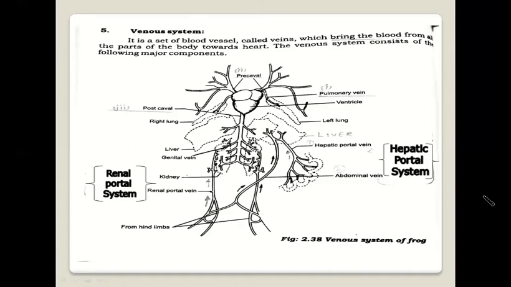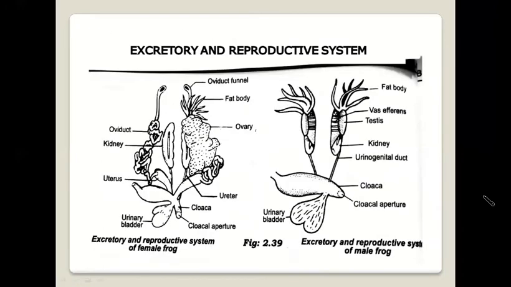Excretory system. The set of organs involved in the process of excretion, that is the removal of metabolic waste from the body, is considered the excretory system. The main excretory organs of the body are the kidneys, which filter the excretory material from the blood and pass it out in the form of urine. There are two kidneys, which are elongated reddish brown organs.